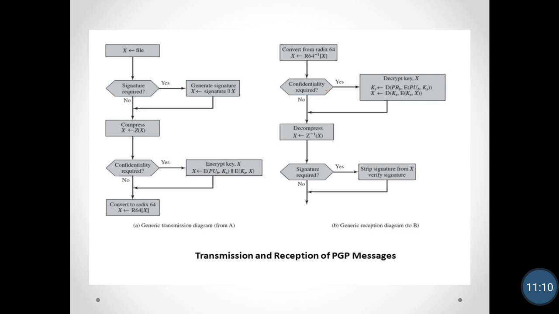At the receiver end we use the Radix 64 format, and for confidentiality we use the public key of B and the session key. So we decrypt this by using the private key of B. After that we decompress, unzip that message and verify the signature from that message. This diagram is for transmission and reception of a PGP message.